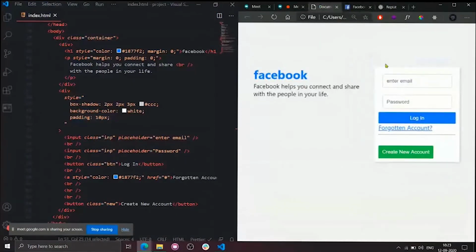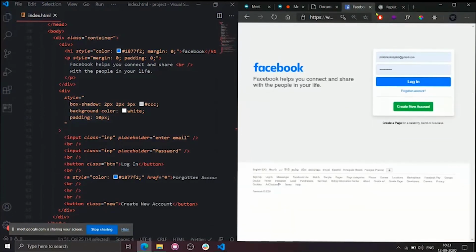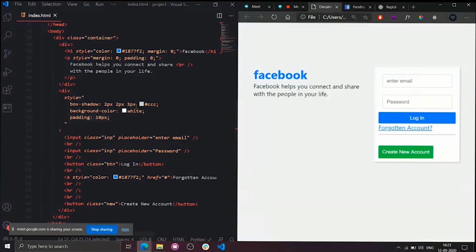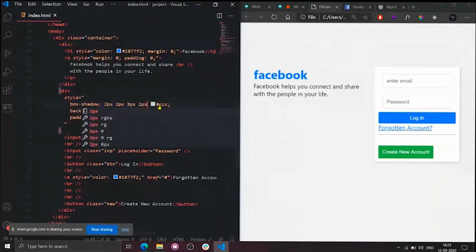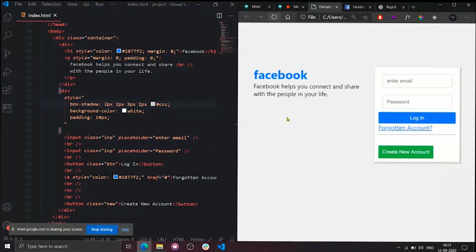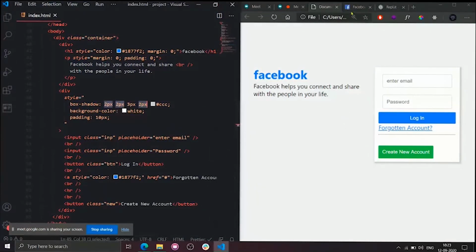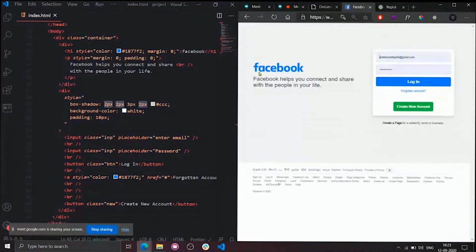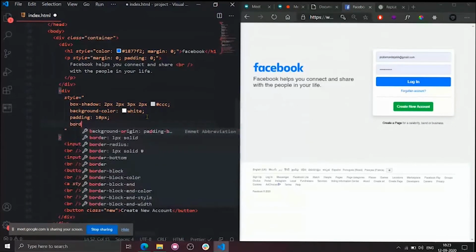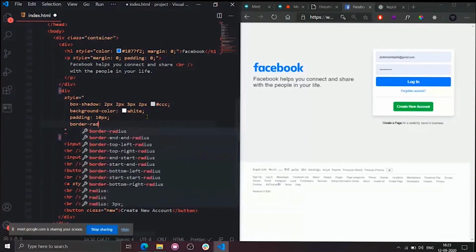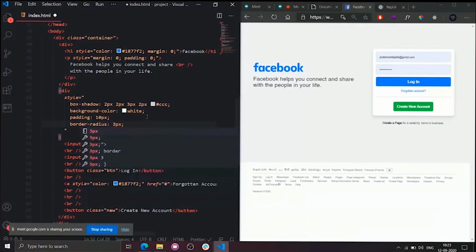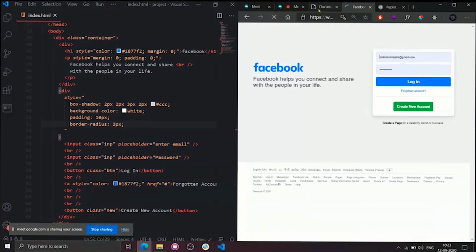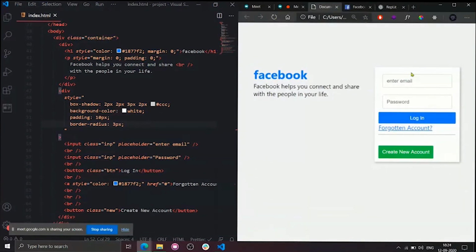Okay, not an issue. The shadow is somewhat not good, I guess, right? The shadow is somewhat better. What I need to do is keep another argument of 2 pixels, which increases the shadow in all directions. As you can observe, the top section as well as the left section also got some shadow with the help of the fourth argument. Okay, looks almost clear. Another thing I forgot is a small border radius, I mean curvature. So border radius of 3 pixels. Yeah, now it's looking good.